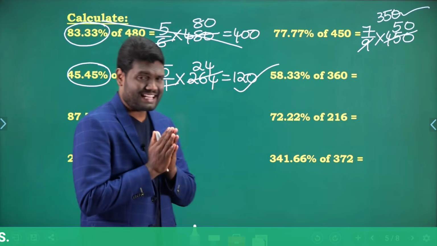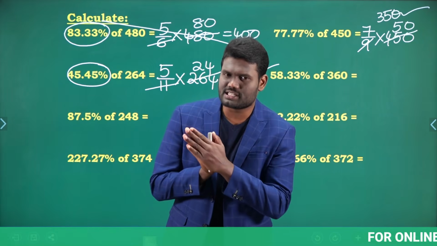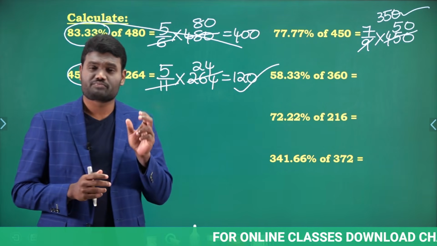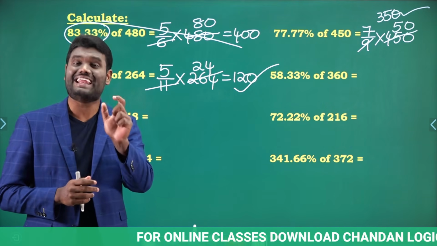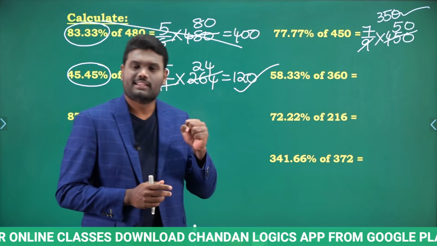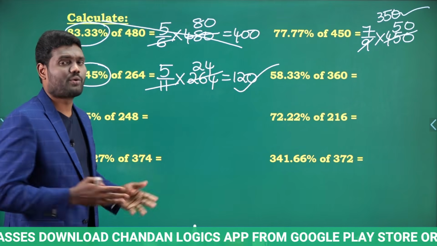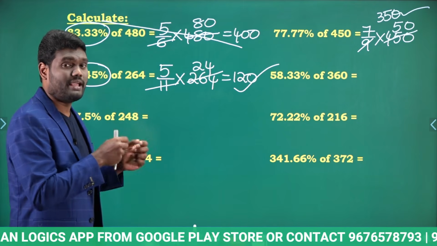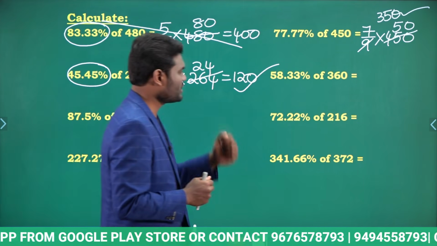Once you are good at basic things, these calculations can be done much faster. That is the reason we are going to discuss even basics in great detail. Why? Because once you are strong in your basics, then obviously calculating this is going to be really simple. If I am not good at basics, then calculating these numbers is going to be really complicated. Let us look at the next one.